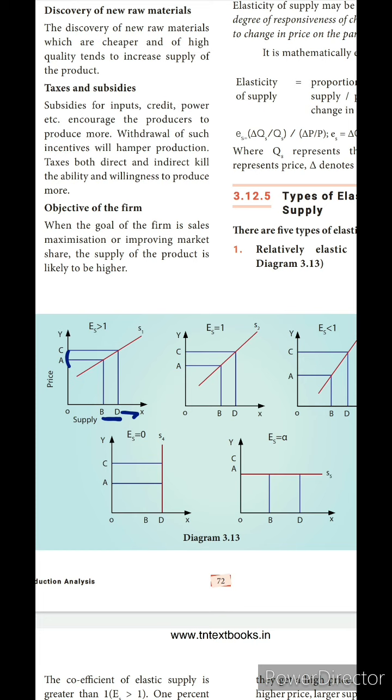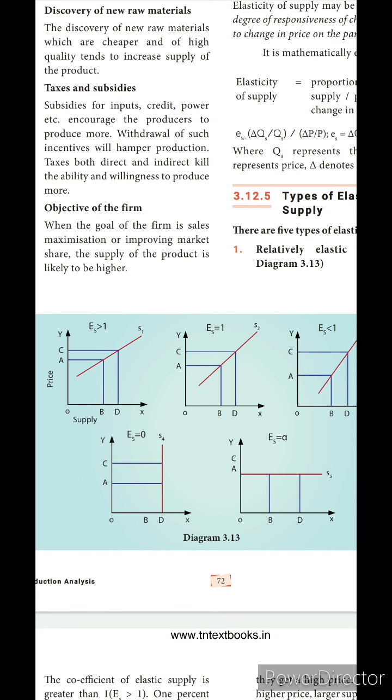In the graph itself we may know that A to C is only a small gap, that means it increases only 1%, but B to D is more than 1. That means the change in the quantity supplied will be greater than 1.